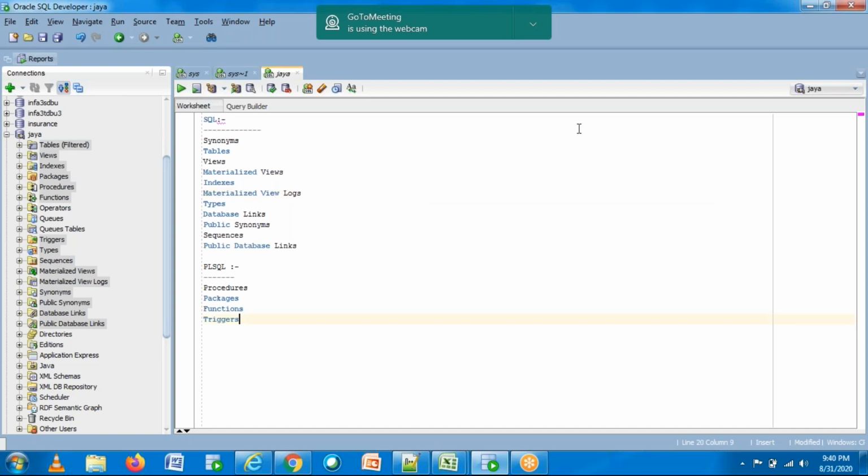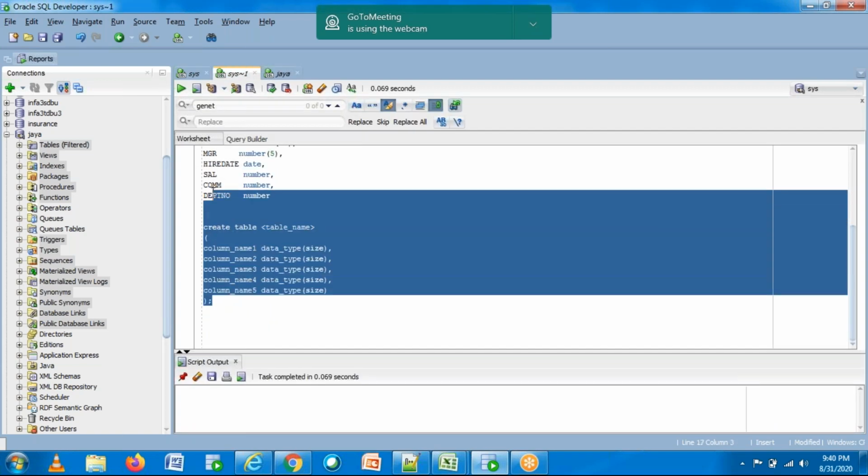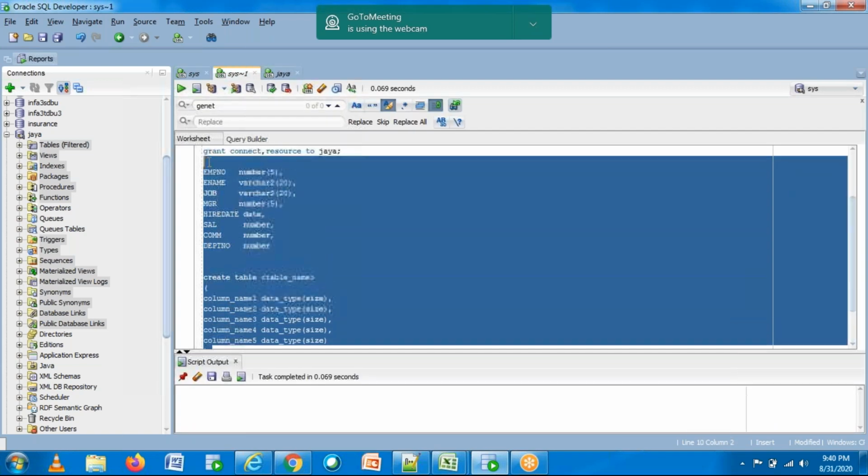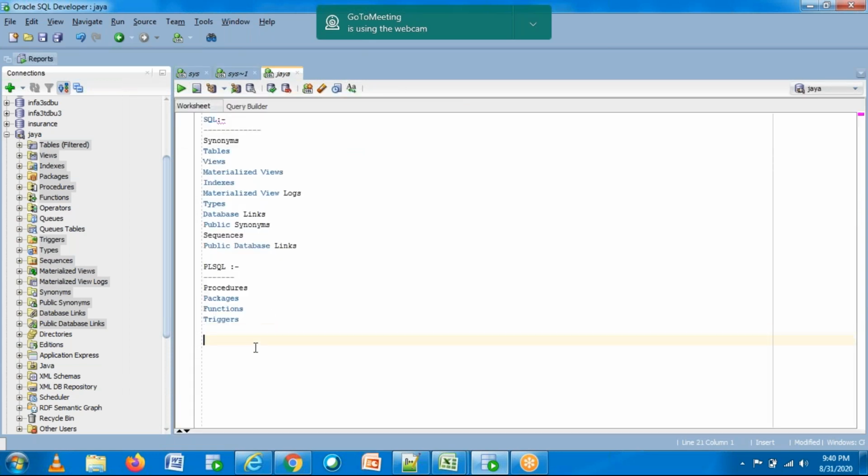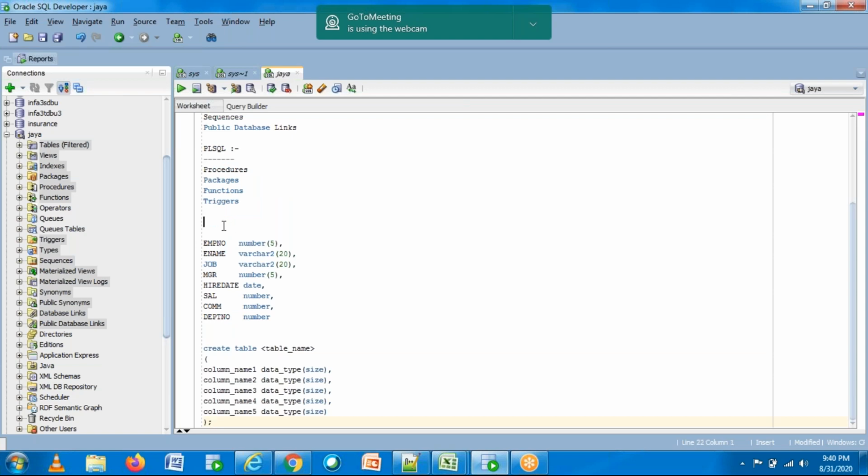Okay. See, these are the different Oracle objects, right? We'll start with creating a table. So I already gave you the syntax to create a table, and I know the different columns that are required for the table to create. Now let's say my table name is EMP. Okay, so this is my table name, and these are the different columns. Okay, so let me give the table name here.